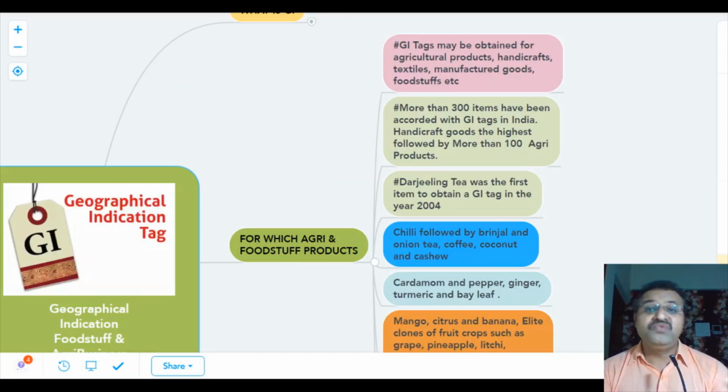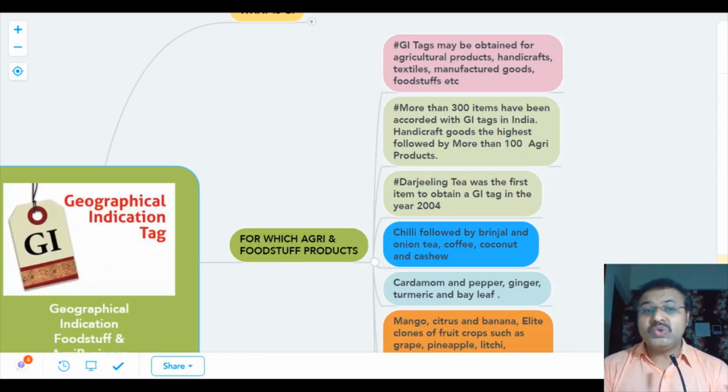If we take the example of Darjeeling tea, it has the capacity to grow the business, and it has an area-specific name like Darjeeling tea. We have also seen Kashmiri saffron. So that specific area product is very important, and it has uniqueness and quality, and it has the capacity to grow.